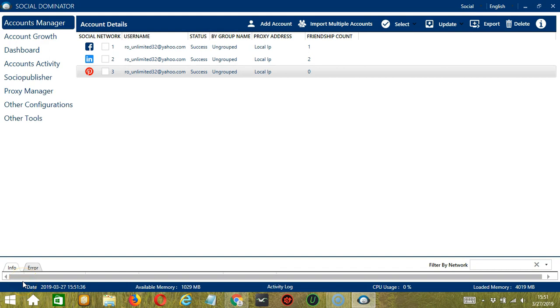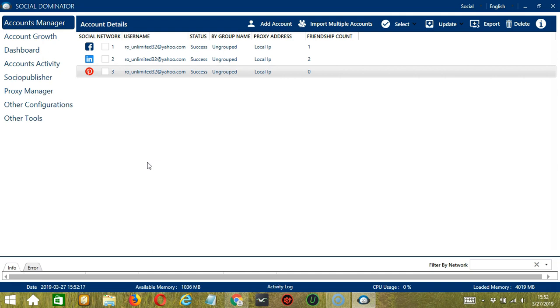Hello viewers, this is a tutorial on how to automate private whitelist on Pinterest using Socinator. Whitelisted users are the users you want Socinator to interact with. So these are the users you want to protect or prioritize.